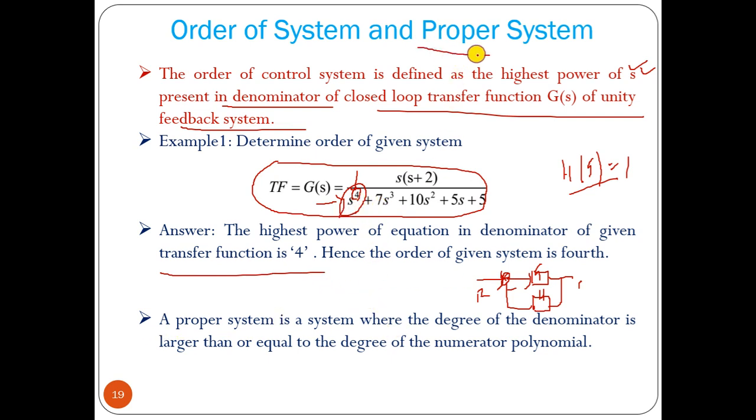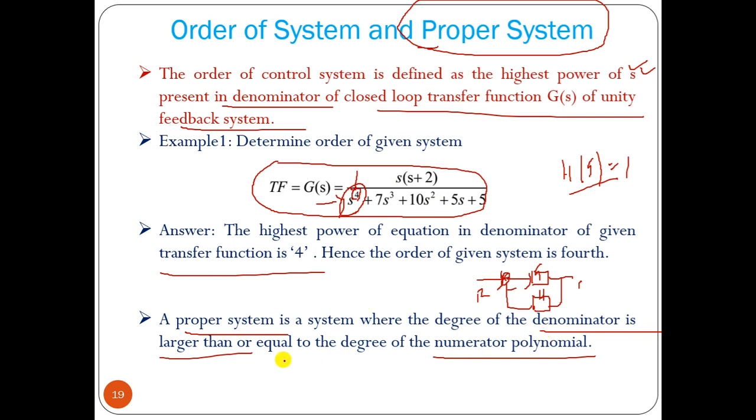And let us know about one more point, that is proper system. A proper system is a system where the degree of the denominator is larger than the numerator polynomial. These are polynomial equations in terms of S. So if the highest degree of S in the denominator is larger than the numerator polynomial, it is called proper. If it is lesser than the numerator polynomial, it is called improper. If both are equal, it is called a biproper system.